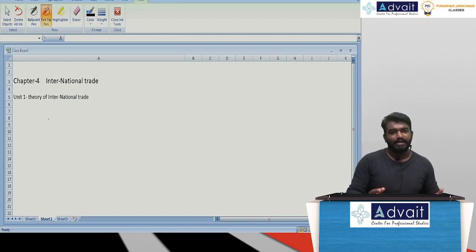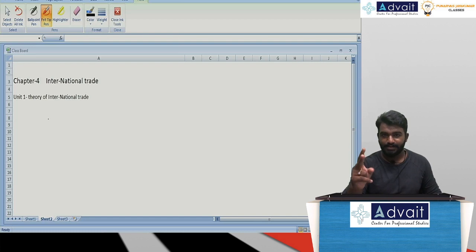Okay, sir. But just now you said international trade has to be mutually beneficial. But what is mercantile theory saying? Sir, it is a zero-sum game. Only one nation is gaining, and the other nation is losing every single time. So, we have a second important theory, called the absolute advantage theory.